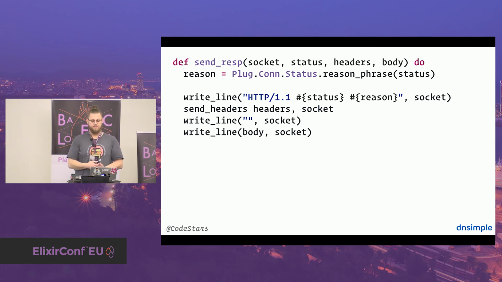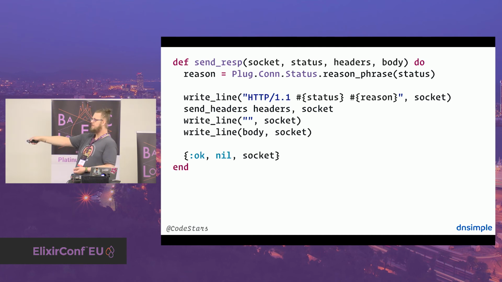Then regarding the plug protocol, we need to return a tuple. The first thing is OK or error, depending on if it was successful or not. In our case, obviously, it's always successful or it blows up. This is body send. But in an actual implementation, this is recommended to be set to nil because it should not give you the impression that you're still able to modify it, because it's just not there anymore because you sent it over the wire.